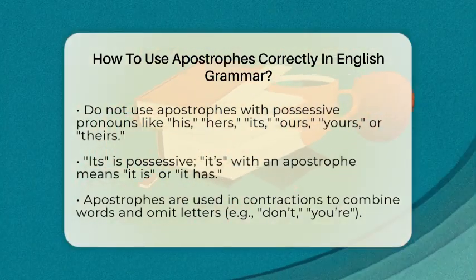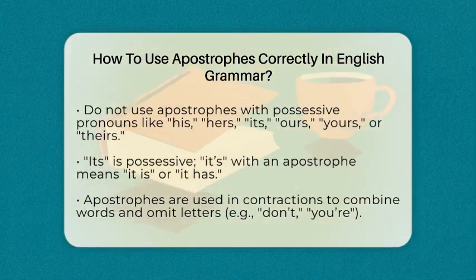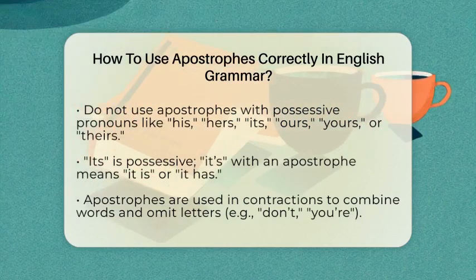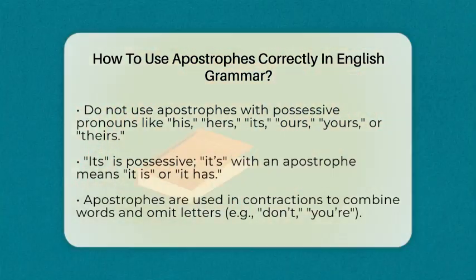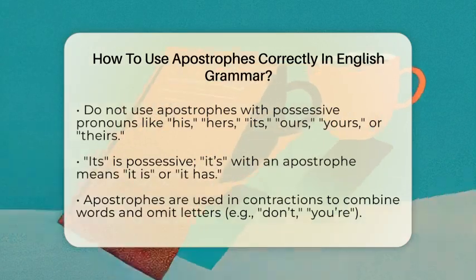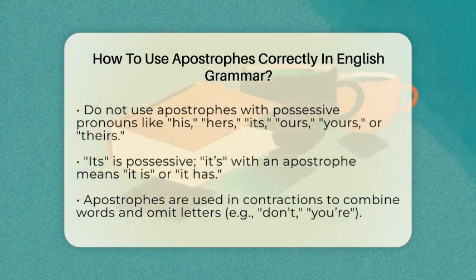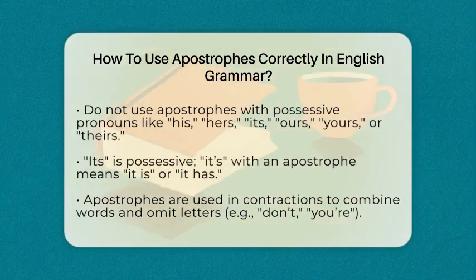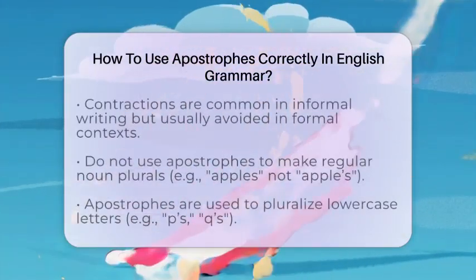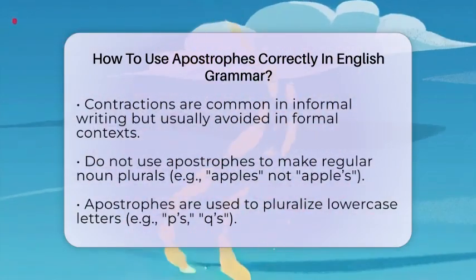The second main use of apostrophes is in contractions. When two words are combined and some letters are left out, you use an apostrophe to show what's missing. For example, do not becomes don't, it is becomes it's, you are becomes you're, and they have becomes they've. These make sentences shorter and more casual. Just remember, contractions are common in everyday speech and informal writing but are usually avoided in formal writing.